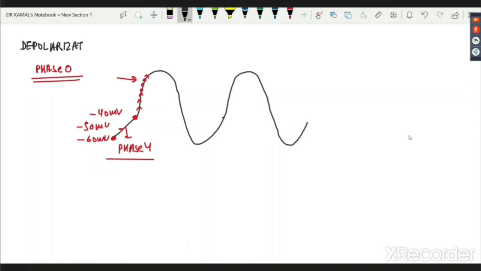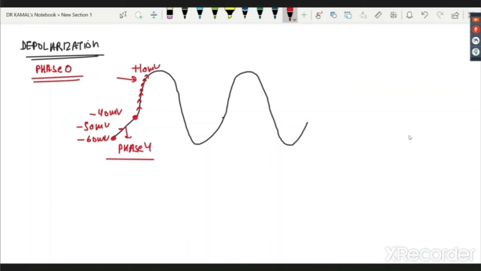This is depolarization. And what is the highest achievable value? Plus 10. Highest achievable value is plus 10 millivolt, of course. So what is the reason for depolarization?